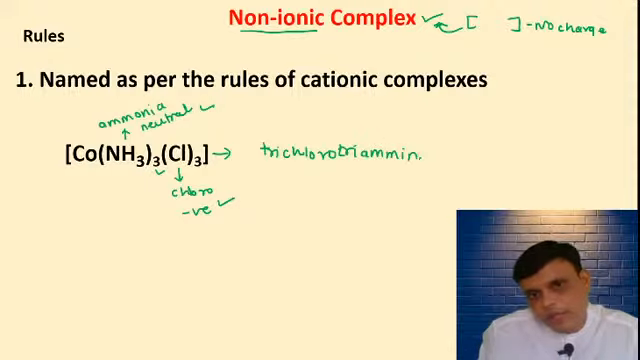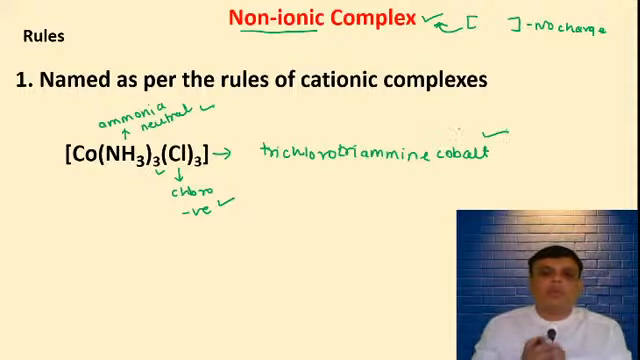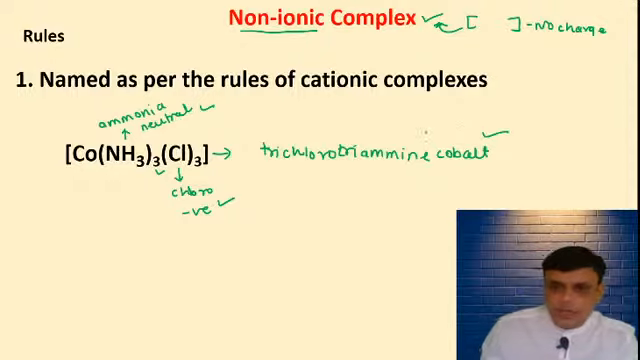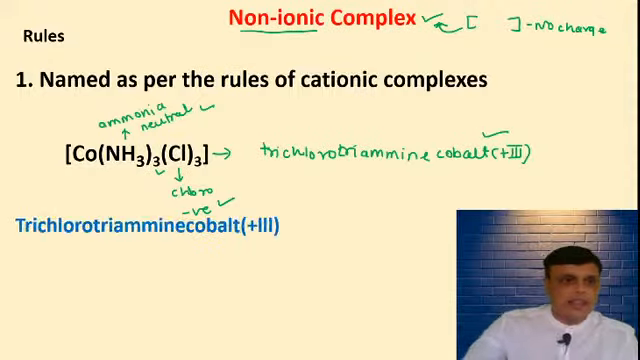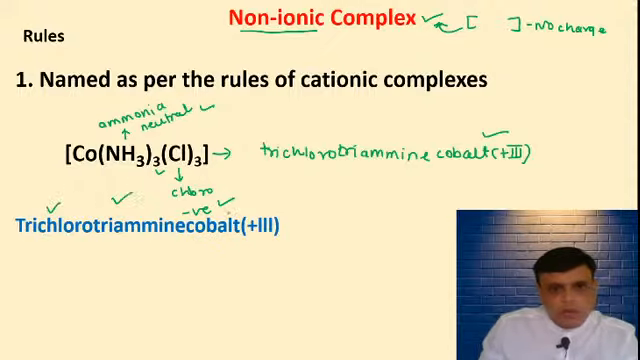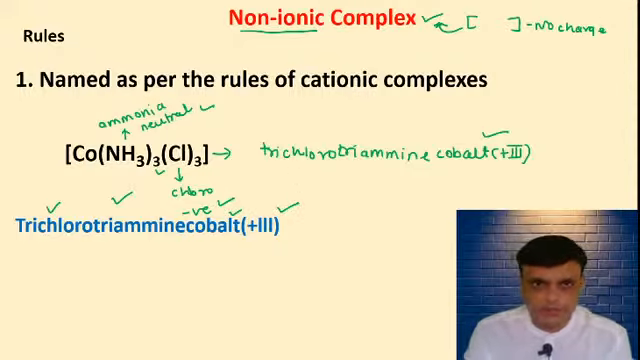triamine, very simple. Cobalt. Trichloro, triamine, cobalt. Oxidation state? Correct. Puja, plus 3. Oxidation state is plus 3. Trichloro, triamine, cobalt plus 3. So these are the non-ionic compounds.